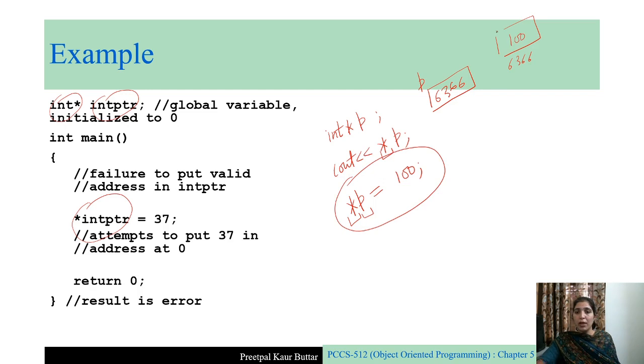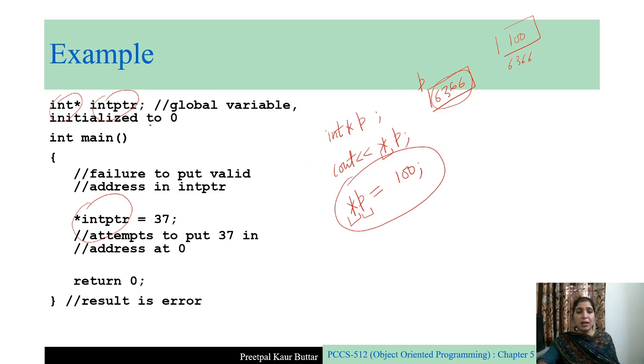Okay, so it might happen that this address is the address of something very crucial for your system and you are changing it. So what will be the result? The result will be dangerous. It can even crash your system, right? So here in this program also we are trying to do the same thing.